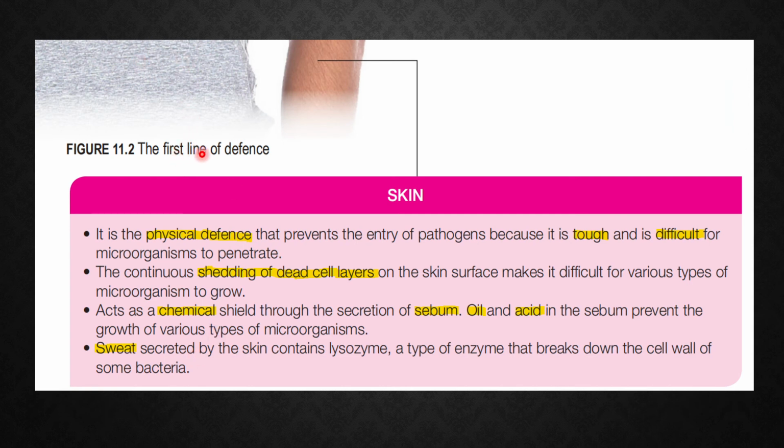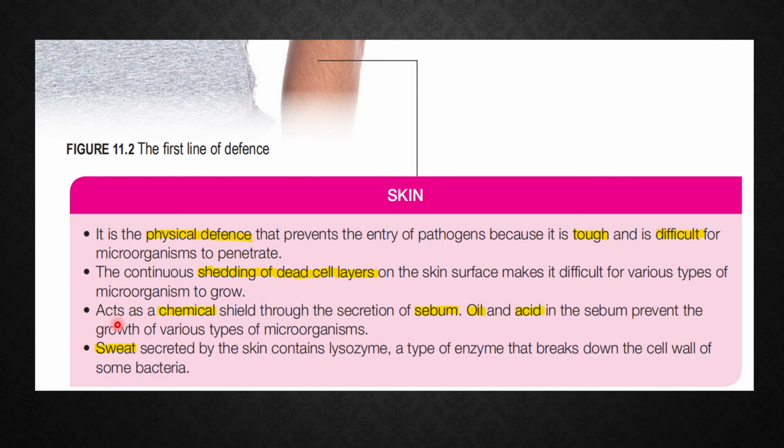Now the first line of defense, which is the skin, is a physical defense that prevents entry of pathogens because it is tough and it is difficult for microorganisms to penetrate through. And the continuous shedding of the dead cell layers on the skin surface makes it difficult for various types of microorganisms to grow.